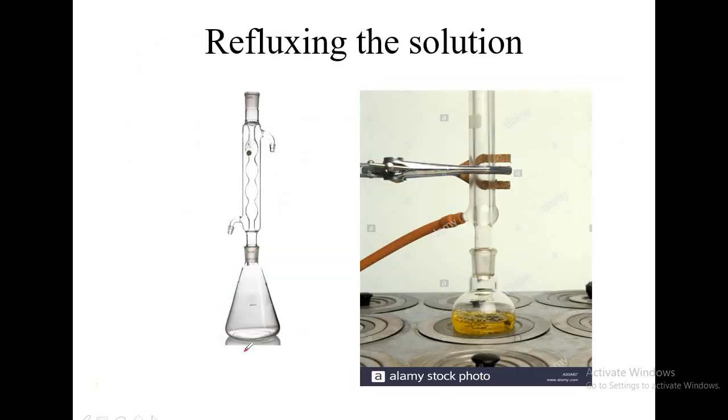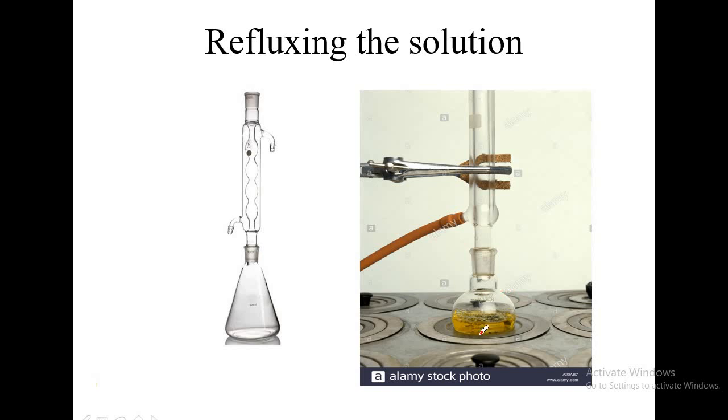See, this is your conical flask in which you have taken wastewater. You have added 1 gram of mercuric sulfate. You have added 2 test tubes of silver sulfate and sulfuric acid mixture, and then you have pipetted out 10 ml of potassium dichromate solution. Now you are advised to fit the conical flask with the reflux condenser.